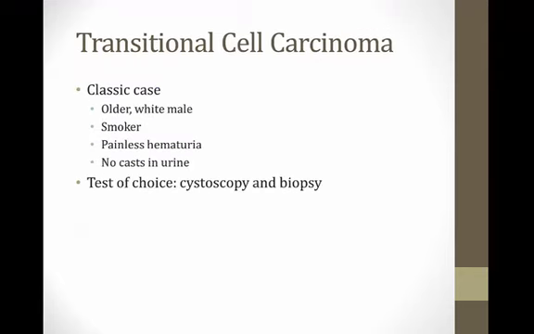So the classic case in a patient with bladder cancer is going to be an older white male who is a smoker, and the patient's going to have painless hematuria, and there are going to be no casts in the urine. Remember, casts would suggest a glomerular source of bleeding like glomerulonephritis, but in bladder cancer there won't be any casts. And the test of choice is to do a cystoscopy, which is a camera inserted into the urethra and up into the bladder, and then take a biopsy once you see the tumor.